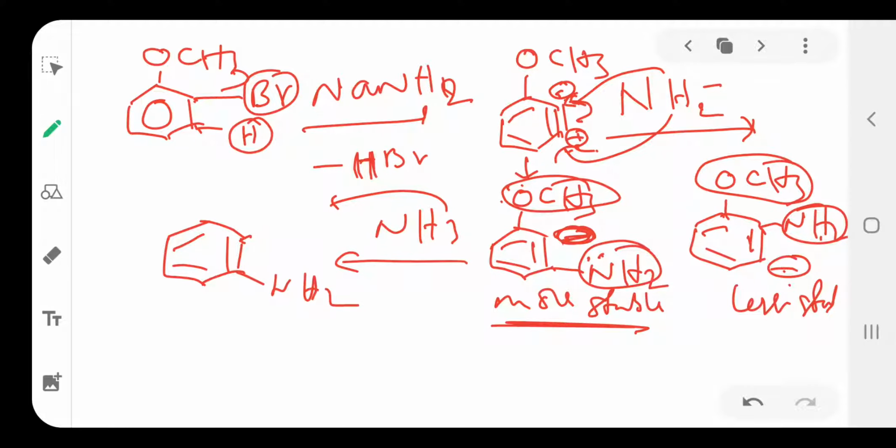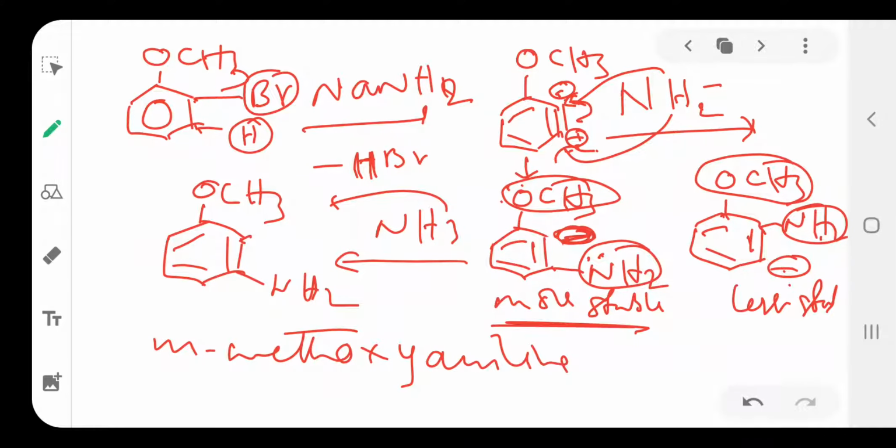Therefore the compound meta-methoxy aniline is the major product. The ortho-methoxy aniline, where H is added at the other position, is less stable and the minor product. Meta-methoxy aniline is the major product.